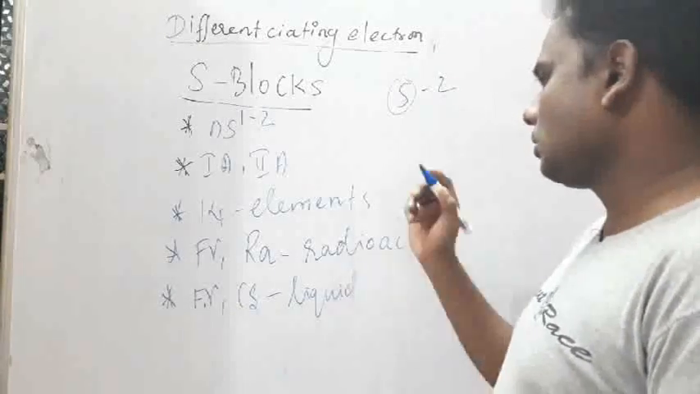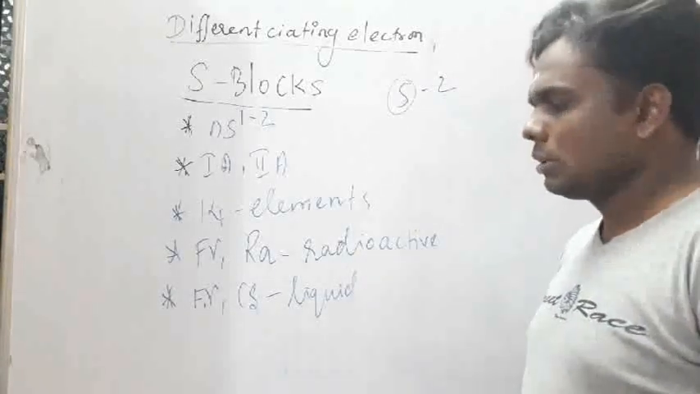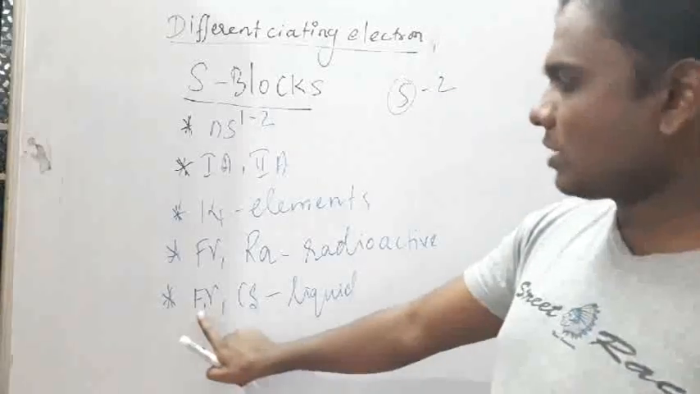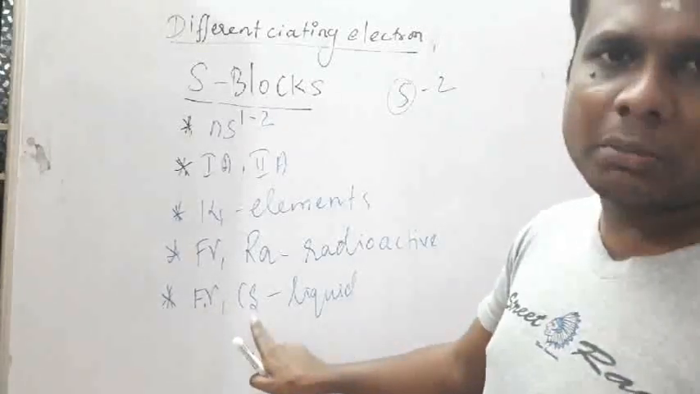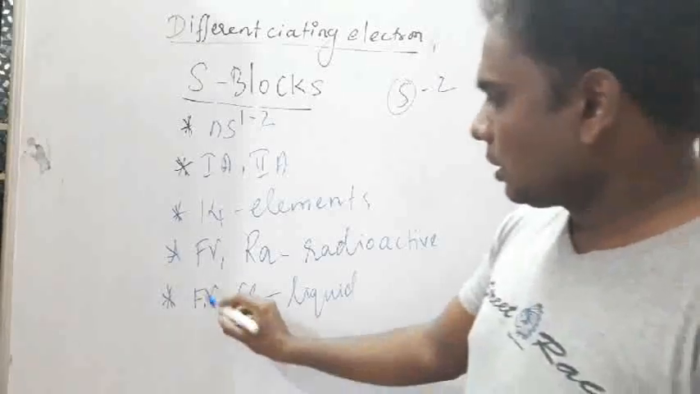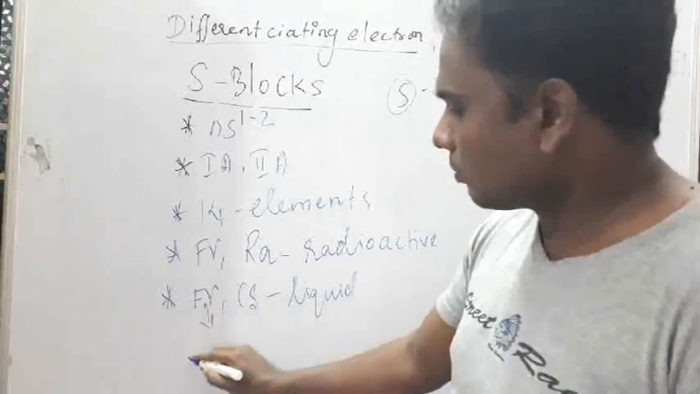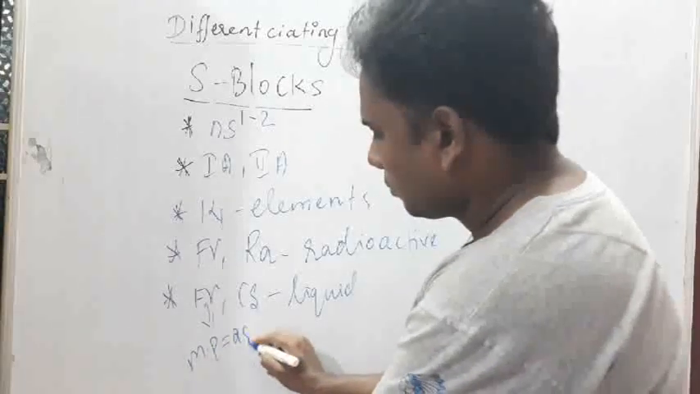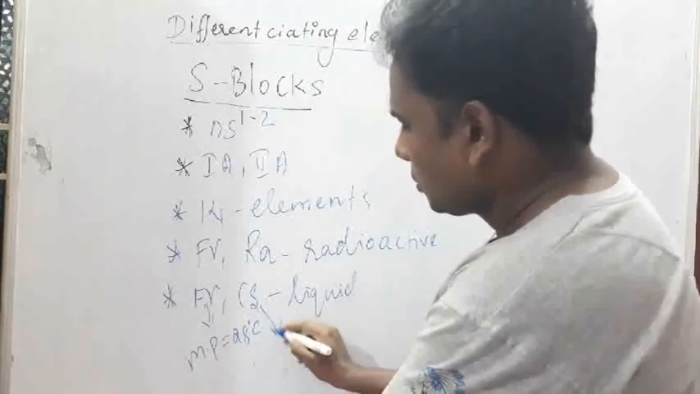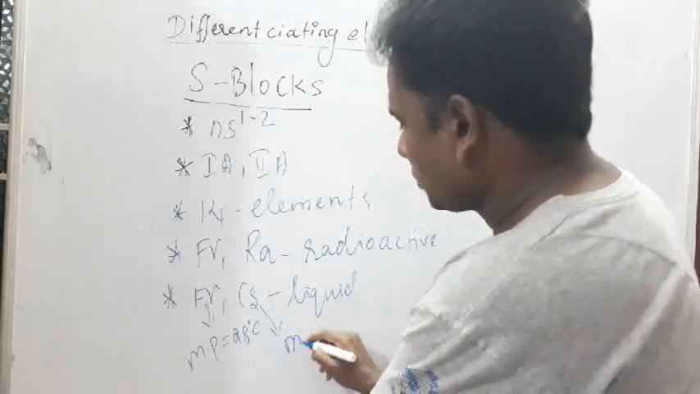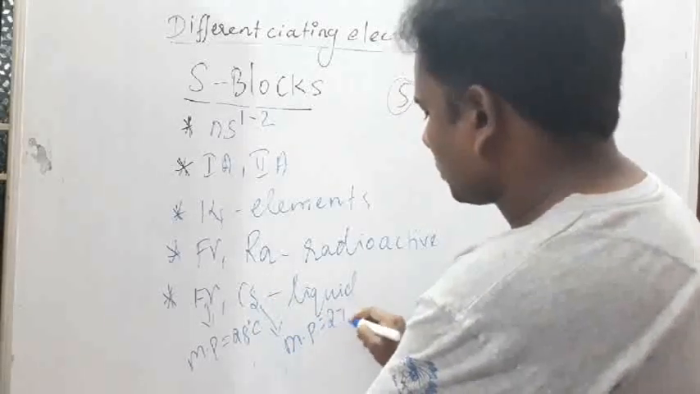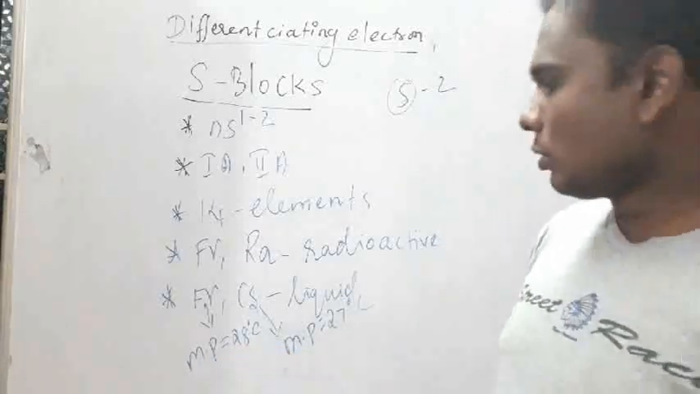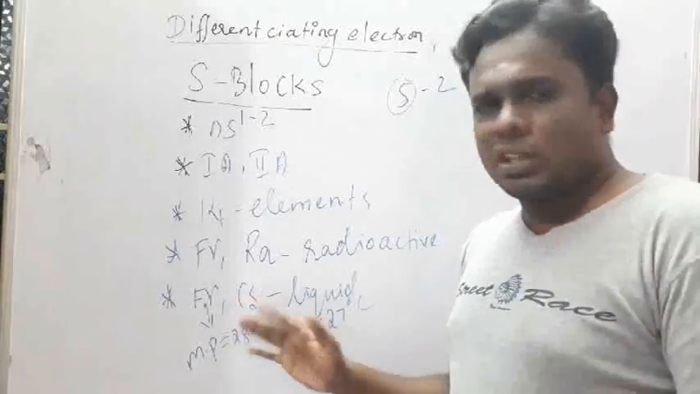Other metals are actually solid. In S block elements, francium and cesium, these two elements are liquid, because of their melting points. The melting point of francium is 28 degrees Celsius. The melting point of cesium is 27 degrees Celsius. It is almost room temperature, so at room temperature both of these will be liquid.